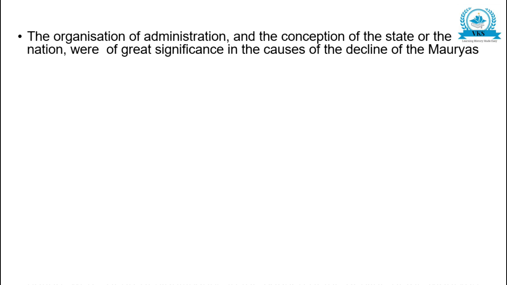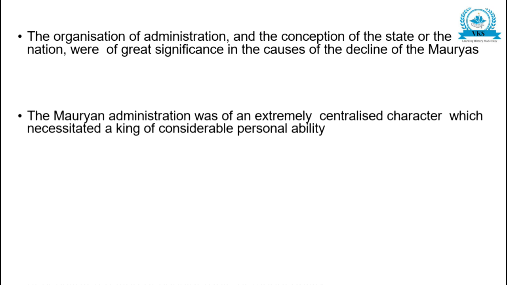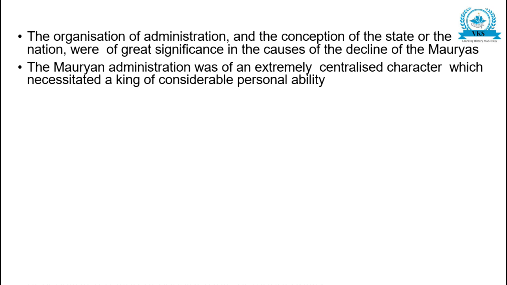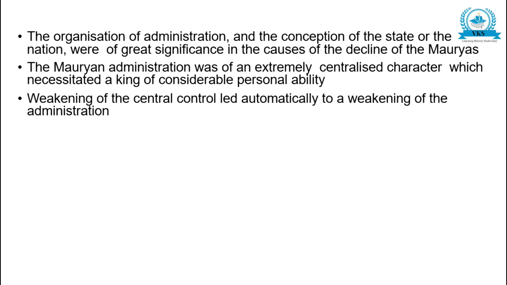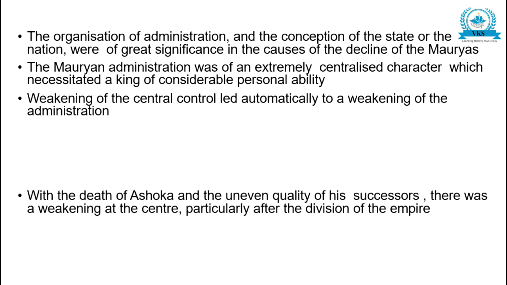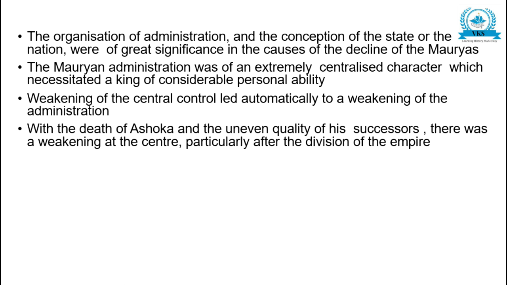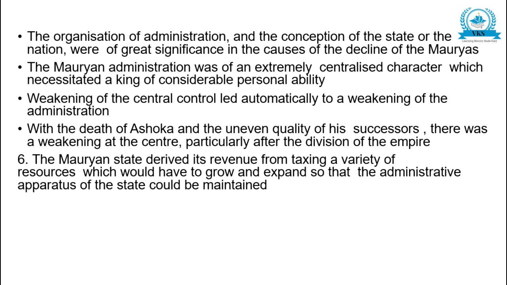The organization of administration and the conception of state or nation were of great significance in the causes for the decline of the Mauryas. The Mauryan administration was of an extremely centralized character, which necessitated a king of considerable personal ability. Weakening of the central control led automatically to a weakening of administration. With the death of Ashoka and the uneven quality of his successors, there was a weakening at the center, particularly after the division of the empire.